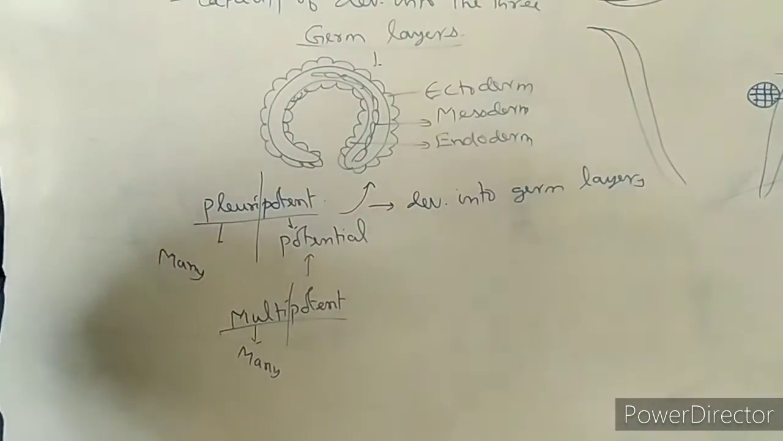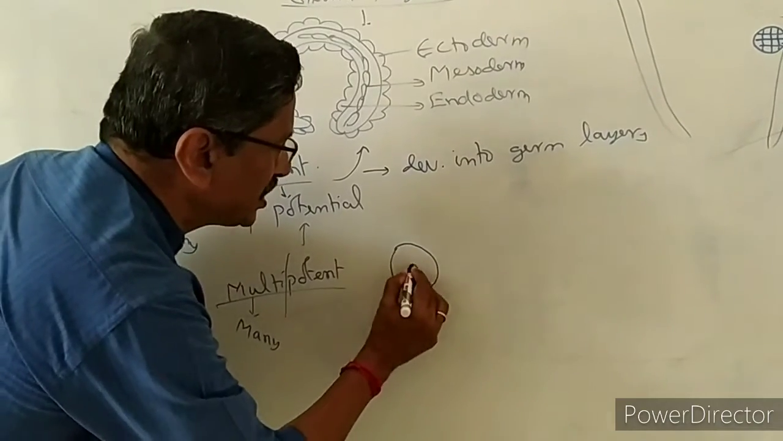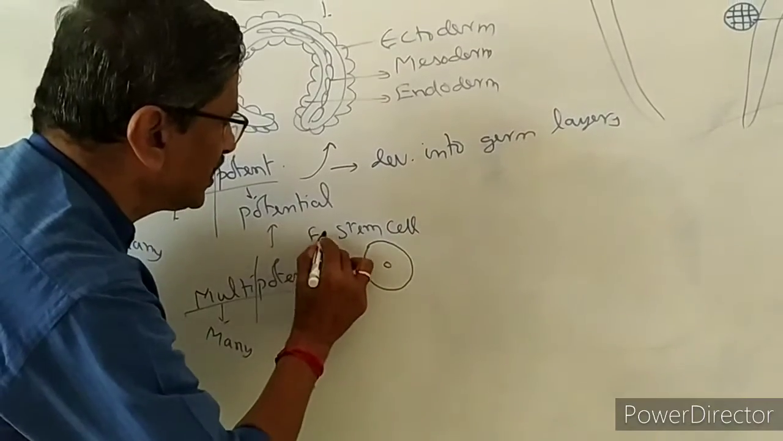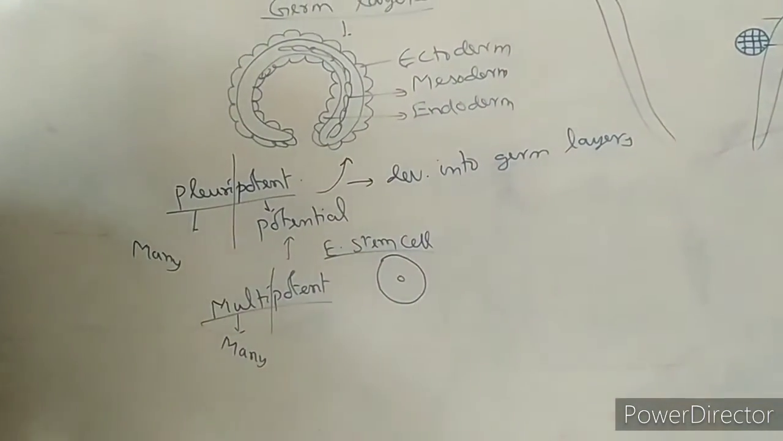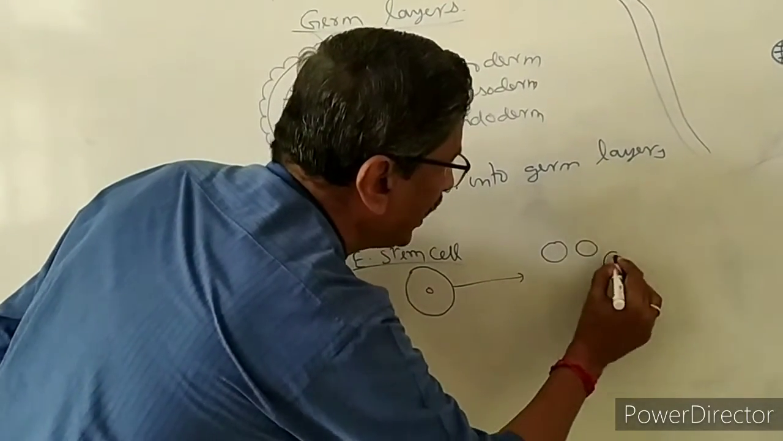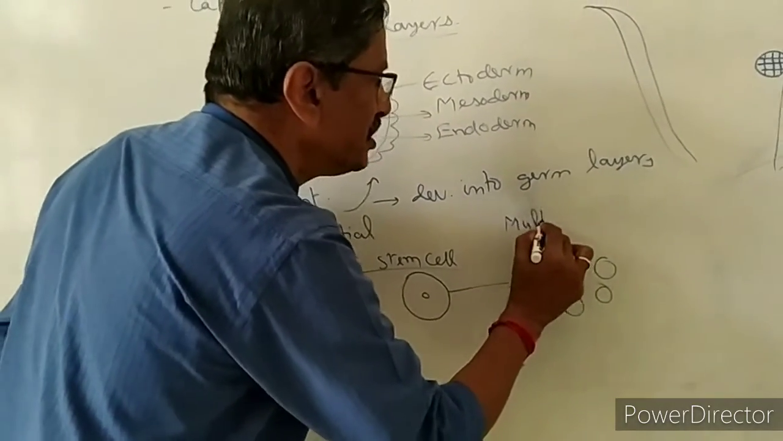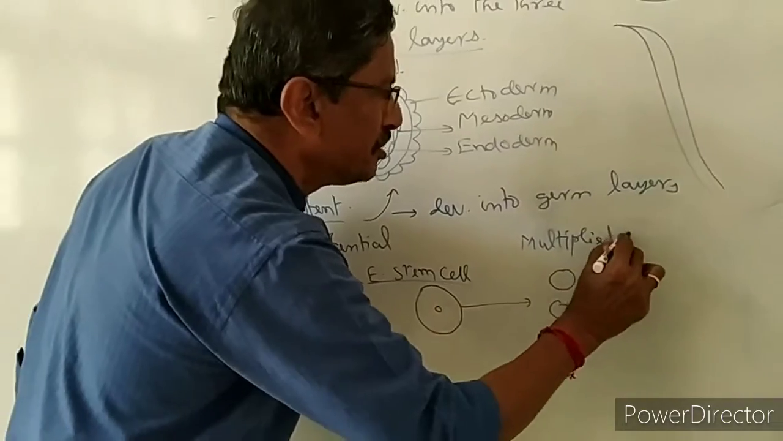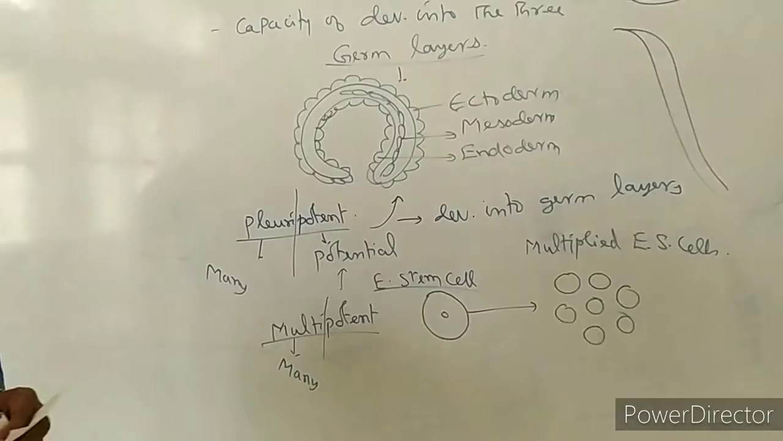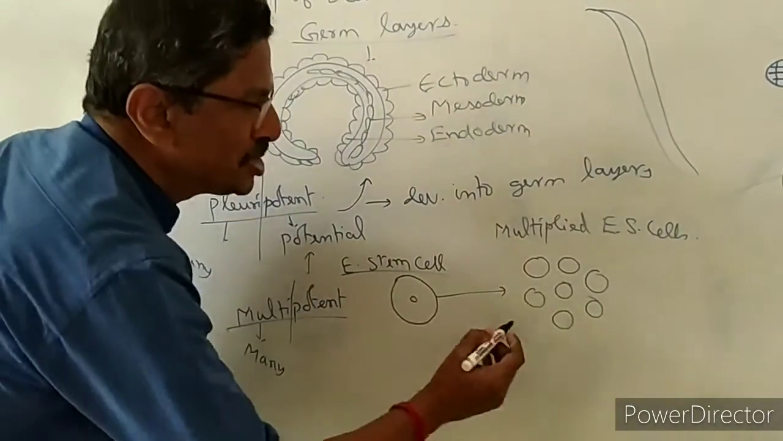But what is multipotent? I am going to say. Assume this is one stem cell that we are taking. This stem cell is an embryonic stem cell. First, by applying biotechnology, we have to make it multiply to an enormous number. Okay, these are the multiplied embryonic stem cells. After that, we again apply biotechnology on the multiplied cells.